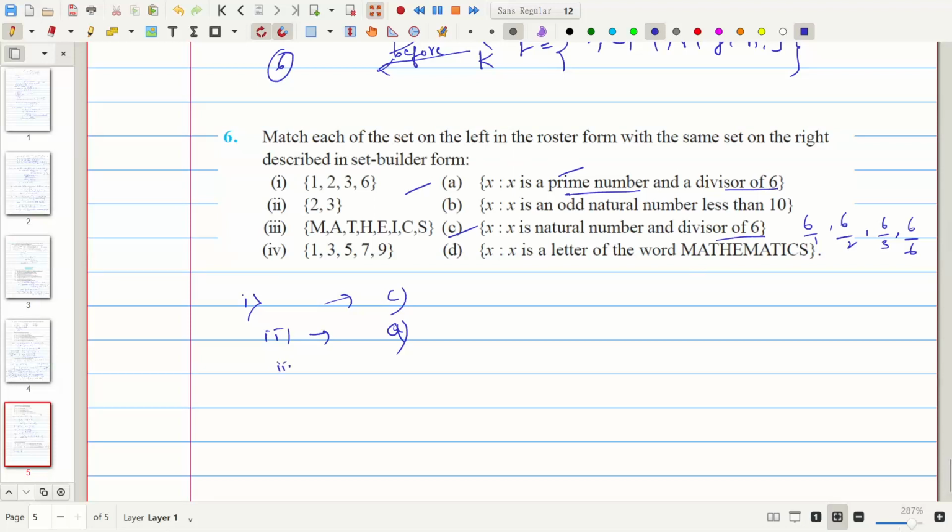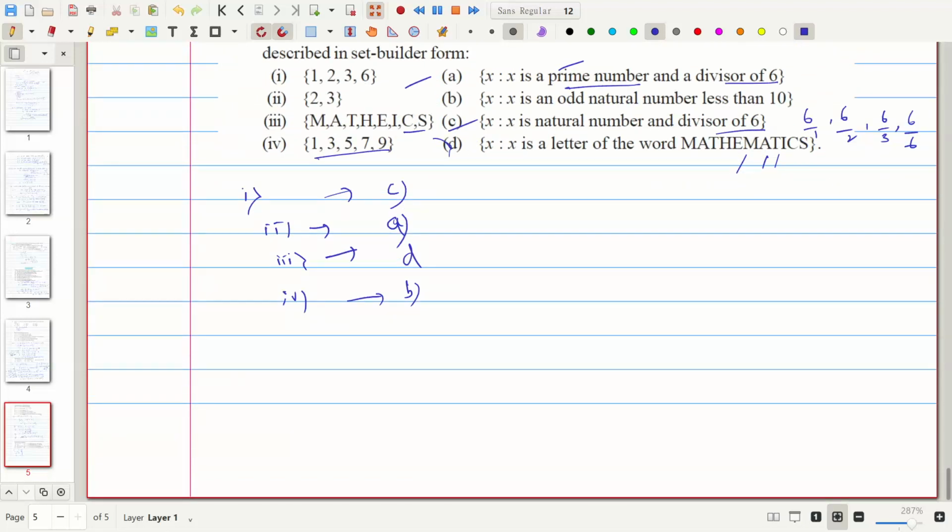And the third one is D. By seeing this, you will understand mathematics. So M, A, T, H, there M repeats, A repeats, T repeats, and I, C, S. Okay, I, C, S. And the fourth one is 1, 3, 5, 7. These are odd natural numbers less than 10. So it is B.